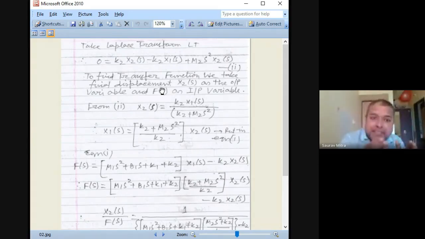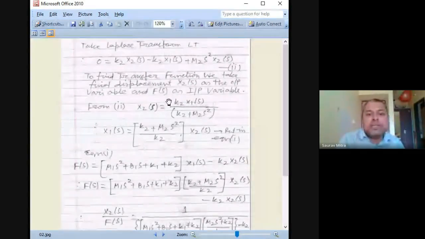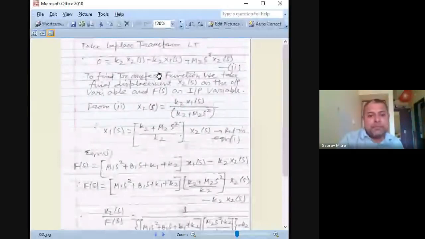In another loop, 0, because there is no input, is equal to an x1 and x2 relation. From this we can find x2 in terms of x1, or x1 in terms of x2. Both are possible from this second equation.